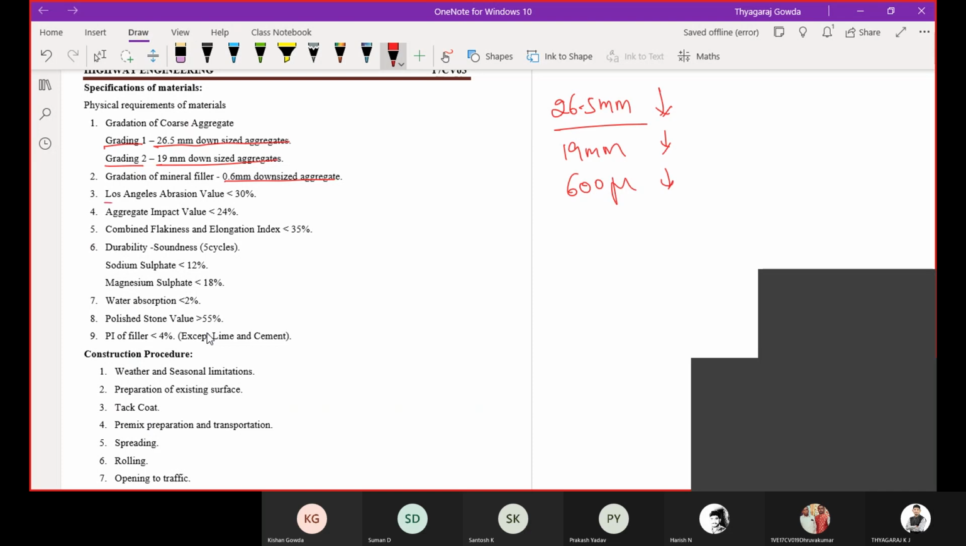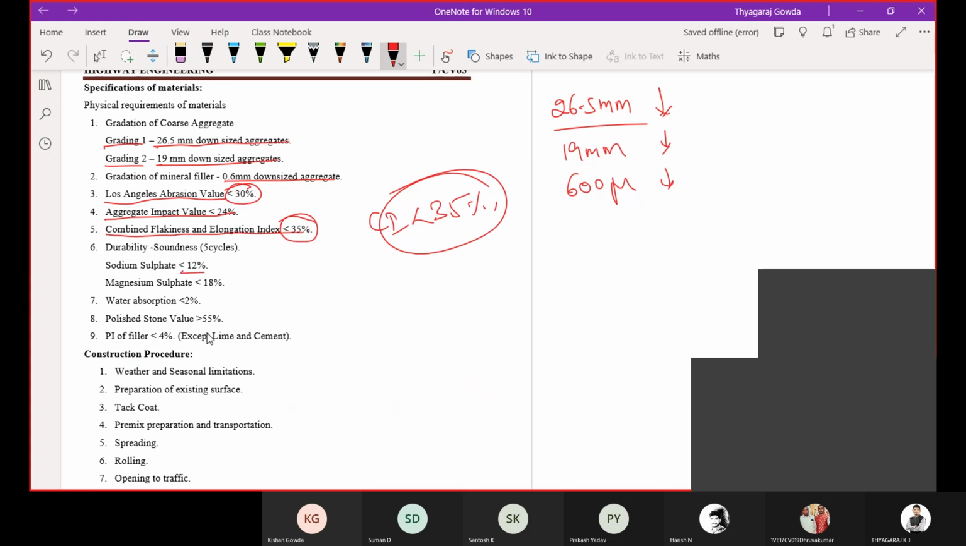Then the Los Angeles abrasion value should be less than 30%. You can compare with the DBM, it is 5% lesser. Then aggregate impact value should be less than 24%. Then combined flakiness and elongation index, I told right, should be less than 35% for all the layers. Here also it holds good.